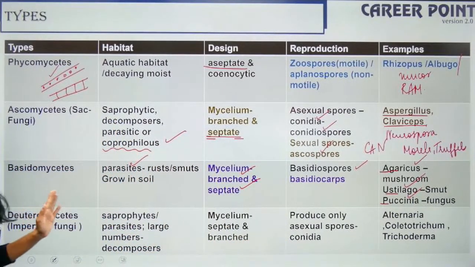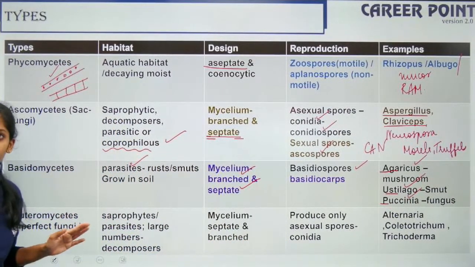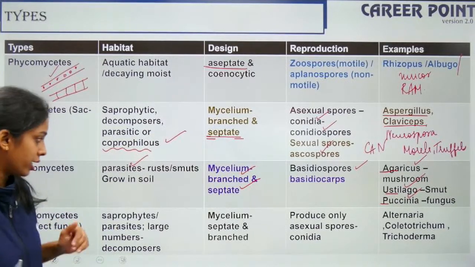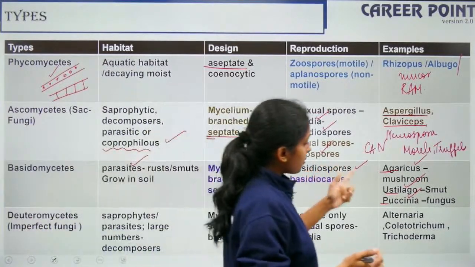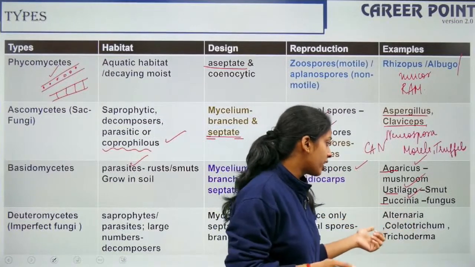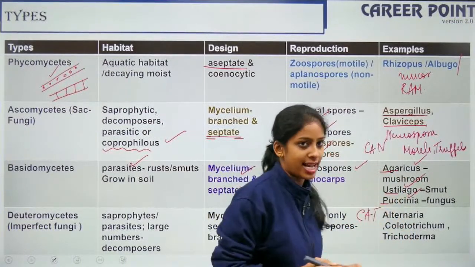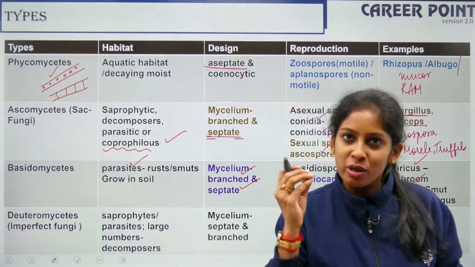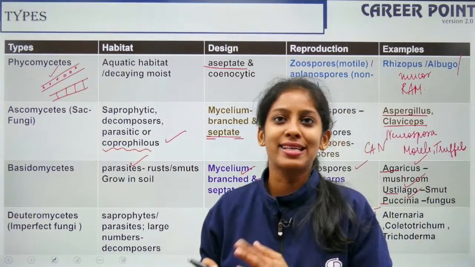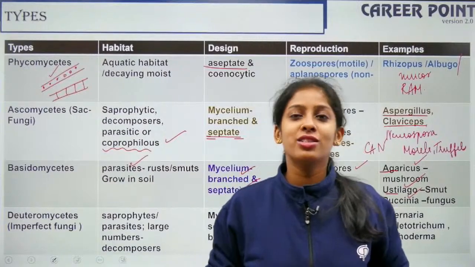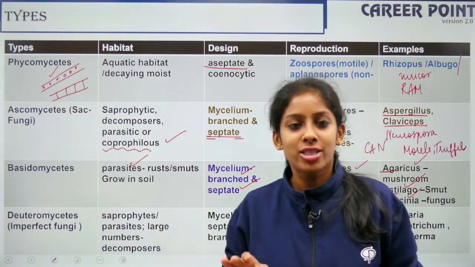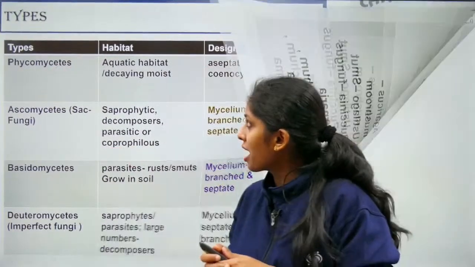Right. The last one is Deuteromycetes. It is imperfect because it cannot reproduce sexually. Right. So, examples: Alternaria, Colletotrichum and Trichoderma. Here I remember it as CAT. So read it thrice, you will remember it automatically. That is the secret, okay. I have been teaching this over the years, so I remember it by heart. Fine. So fungi is done.